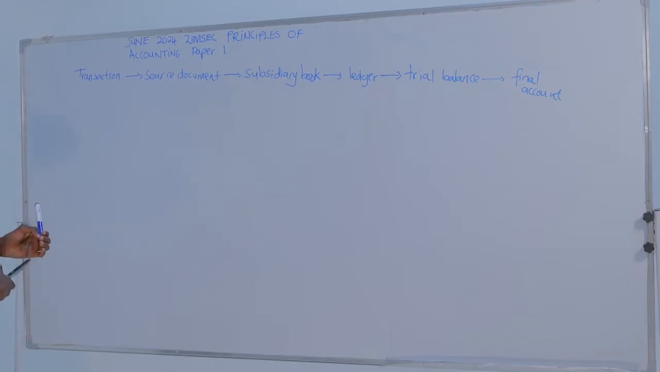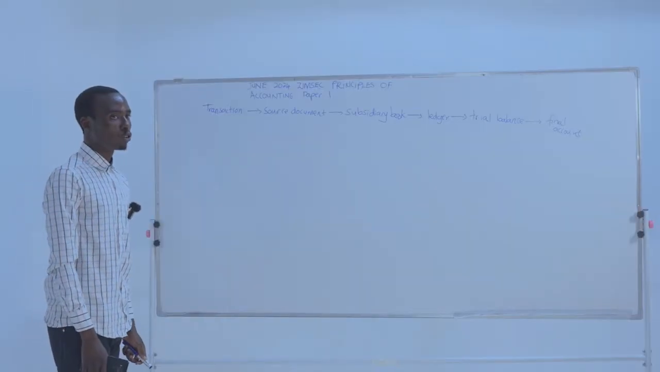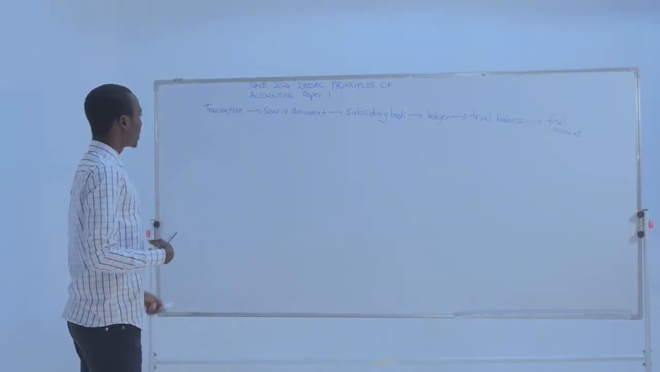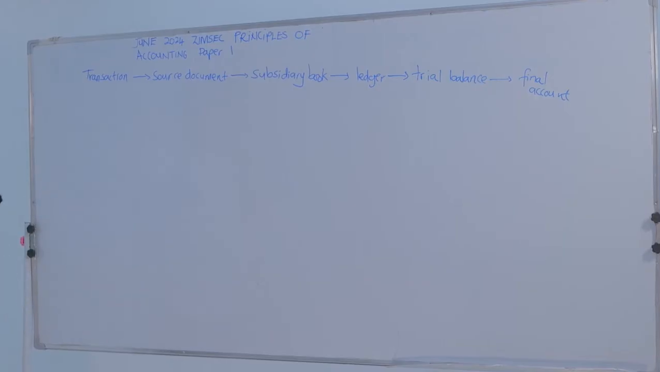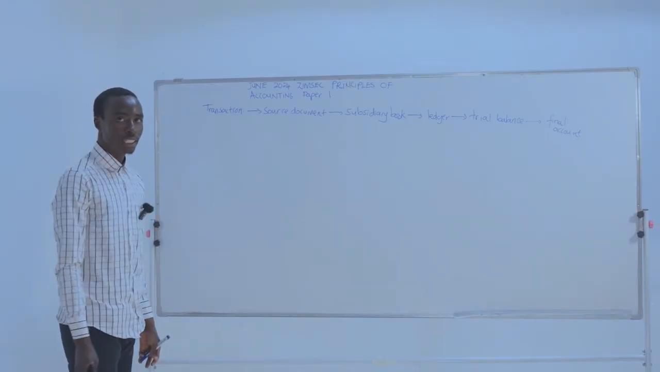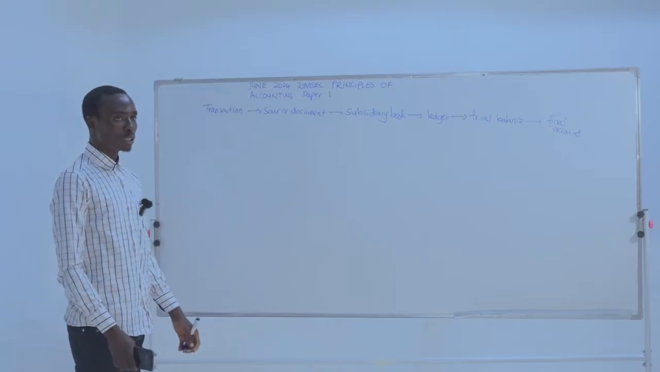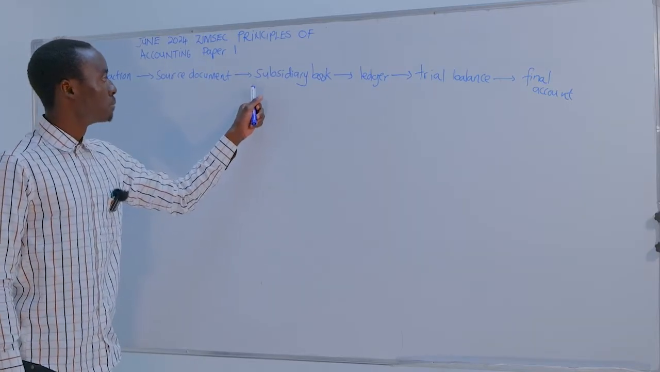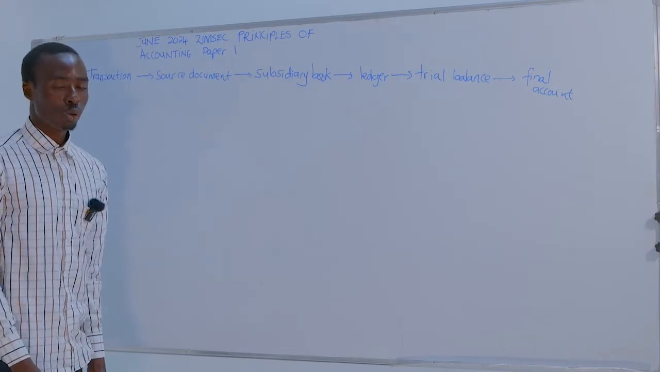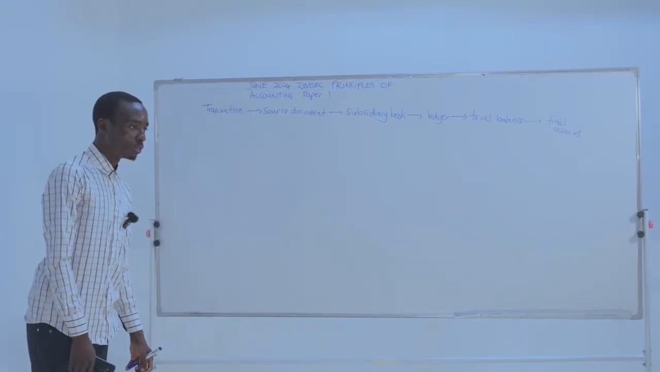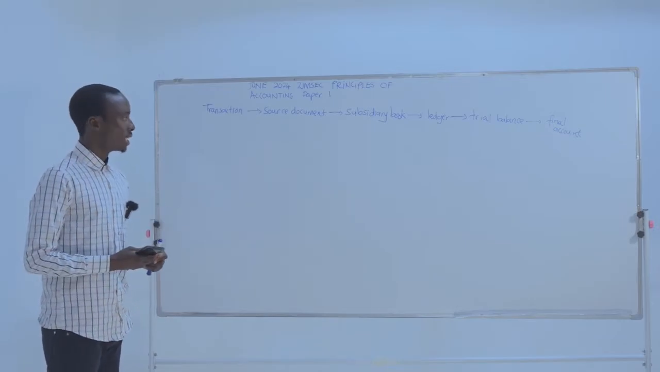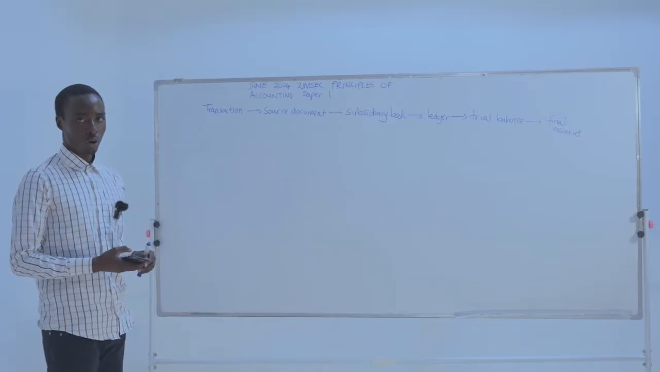So when you talk about transaction, we are talking about the exchange of goods and services for money. That is what we say when you talk about transaction. So after the transaction, we get the source document. Source document, it involves my bank statements, my receipts, my debit notes, my credit notes. Right? Then after the source document, we have subsidiary book. Subsidiary books, these are books of original entry. For example, sales journal, journal proper, purchase journal, sales returns journal, purchase returns journal.